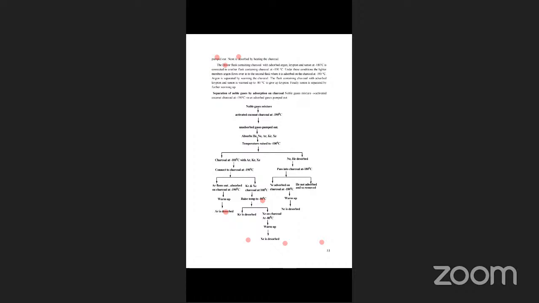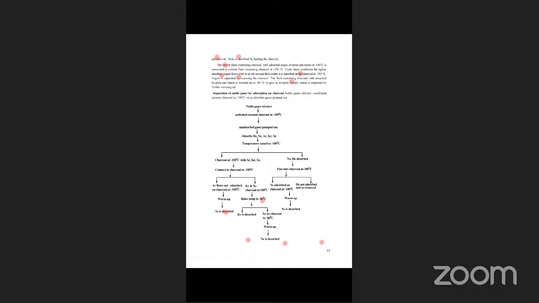Two noble gases are pumped out and extracted. The remaining argon, krypton, and xenon at minus 180 degrees is connected to another flask containing charcoal at minus 190 degrees. Under these conditions, the lighter argon flows over to the second flask, where it is adsorbed on the charcoal at minus 190 degrees. Argon is separated by warming the charcoal. The flask then contains charcoal with adsorbed krypton and xenon.